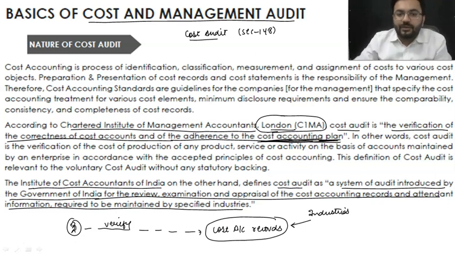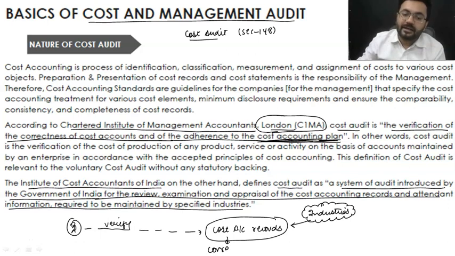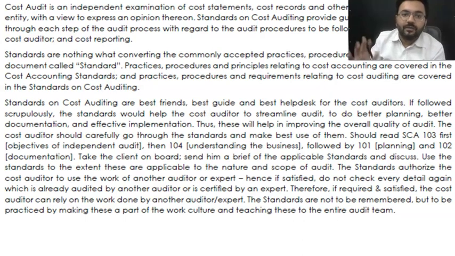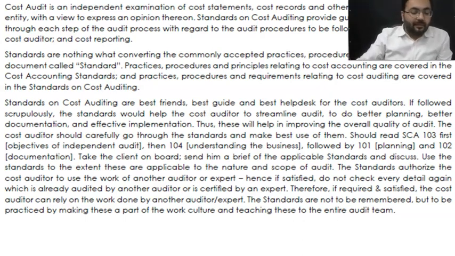This is cost and management audit. There he is going to review, examine, and then appraise whether the cost accounting records are correct or not, that is, whether the information specified by these industries is correct or not. Do remember, this audit is different from the statutory audit and from the secretarial audit. They are totally different.